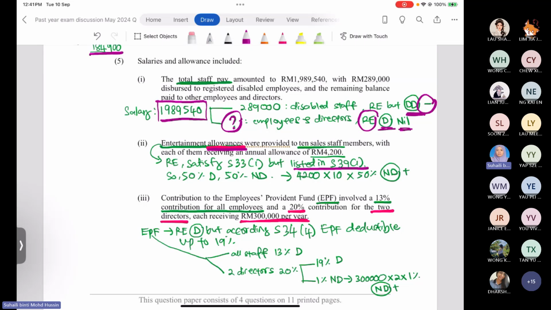So when listed under prohibited deduction section 39 subsection 1, the entertainment allowance is only allowed to deduct 50%. The other 50% is not allowed for deduction. So how to make the adjustment? The question already said that each sales staff receives 4,200 ringgit. They have 10 sales staff, so times 10 sales staff and then times 50%, because 50% of this entertainment allowance is not allowed for deduction. So how much is the amount that will not be allowed for deduction, so you have to add it back.